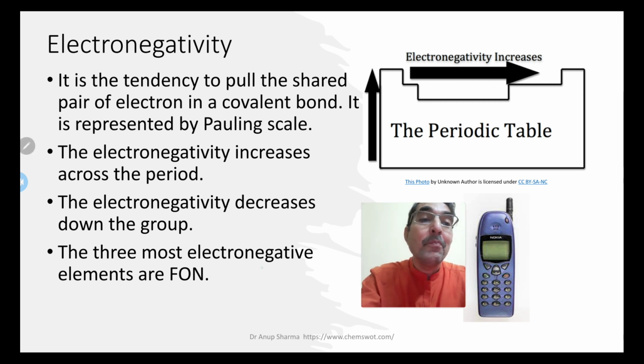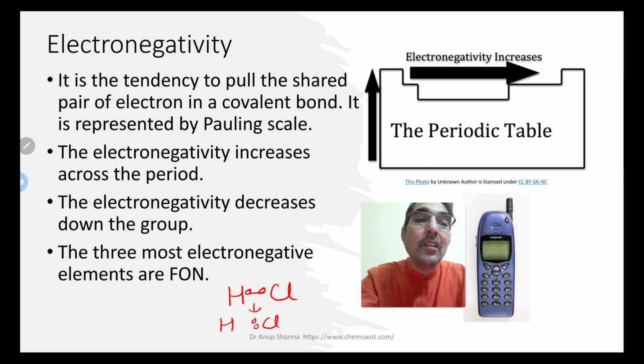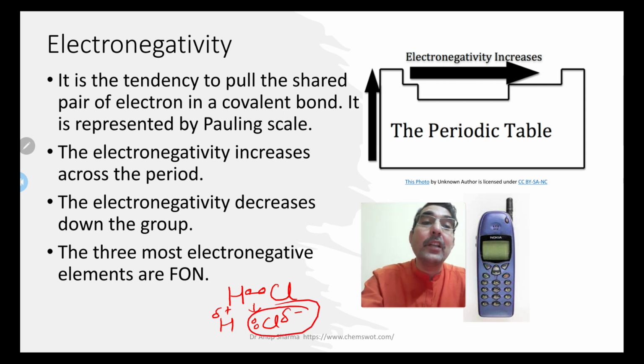So what does this mean? For example, if there is a covalent bond between hydrogen and chlorine, what will happen? Hydrogen and chlorine are sharing one pair of electrons, but because chlorine is more electronegative, this electron pair is pulled by chlorine. So chlorine acquires a partial negative charge and hydrogen acquires a partial positive charge. That means chlorine is more electronegative. That is why it is the tendency to pull the shared pair of electrons in a covalent bond.